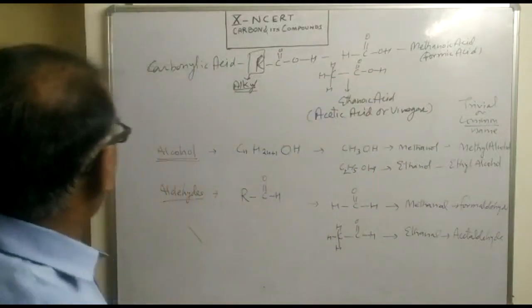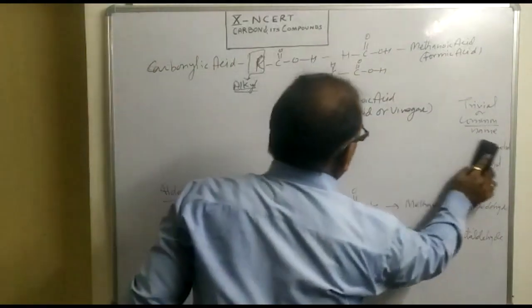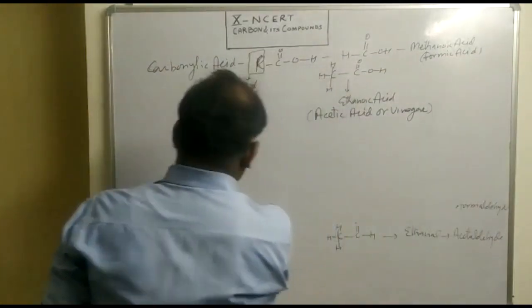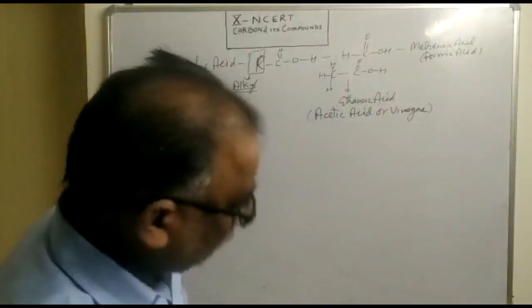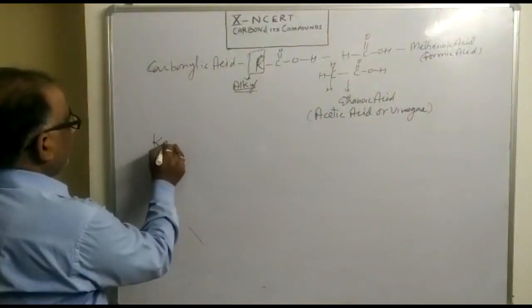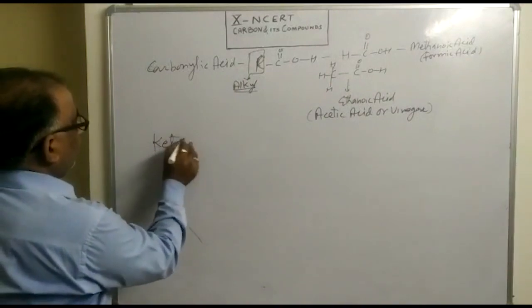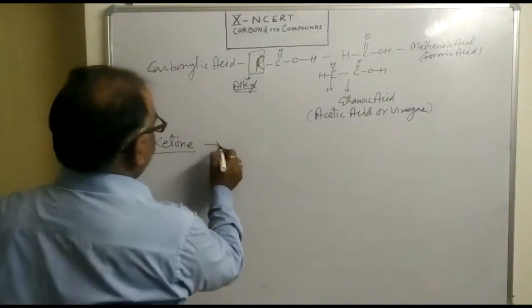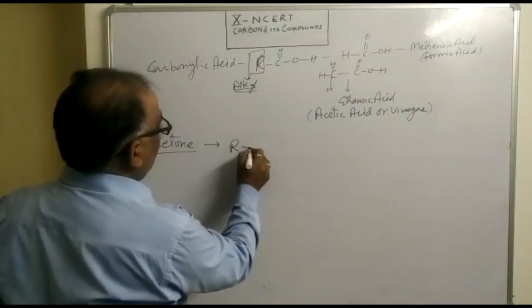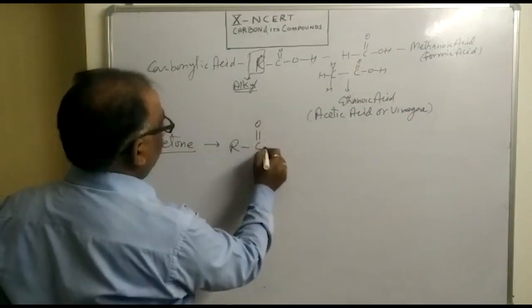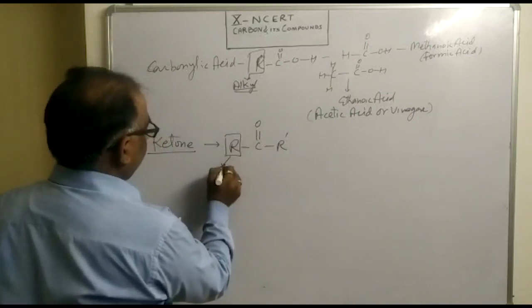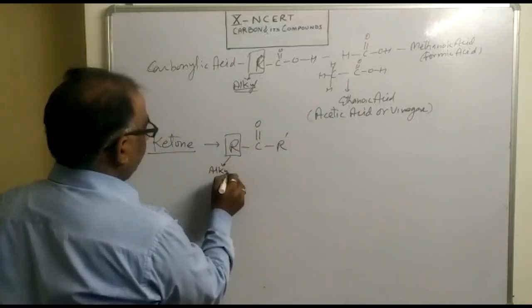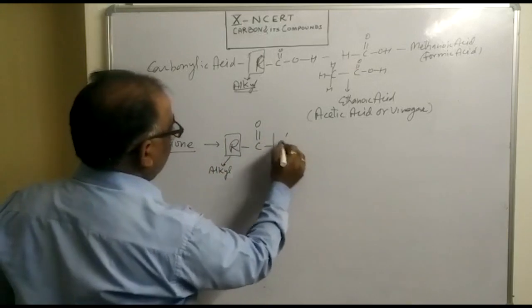The fourth category here is ketones. Let us see that also. Ketones have got general formula R C double bond O R dash. Here this is also an alkyl group and this is also an alkyl group.